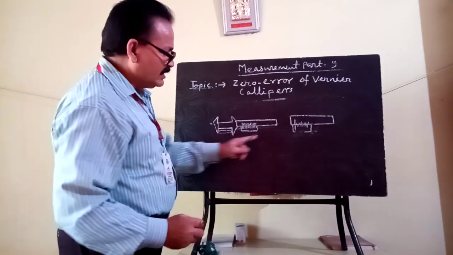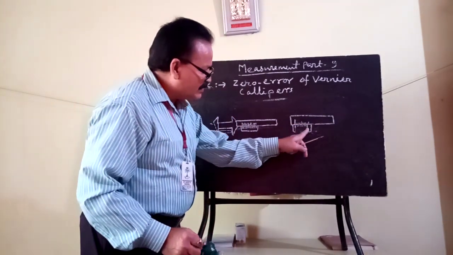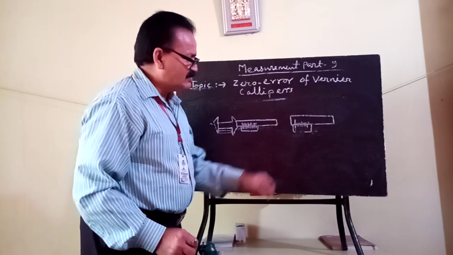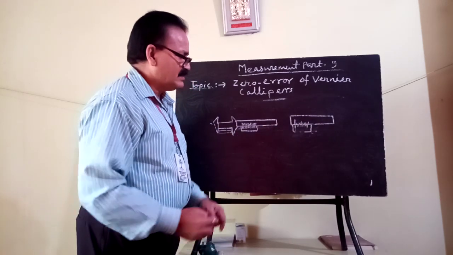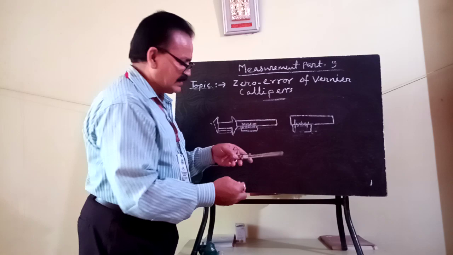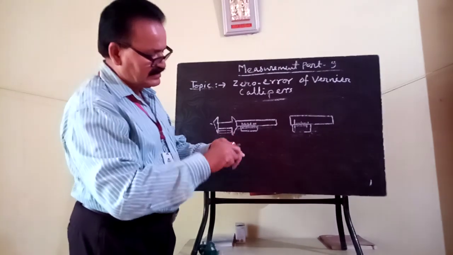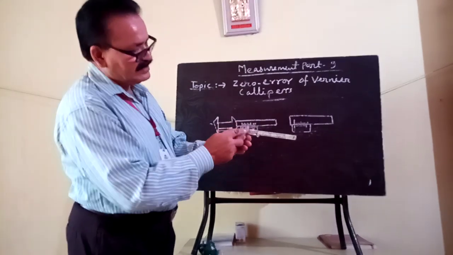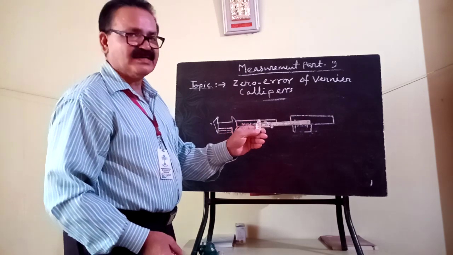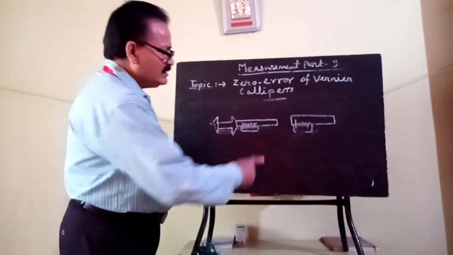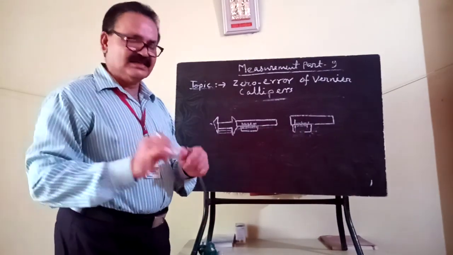You see here 10 divisions of the vernier coincide with 9 divisions of the main scale. When the vernier 0 is attached with the main scale 0, then the instrument does not have any defect.